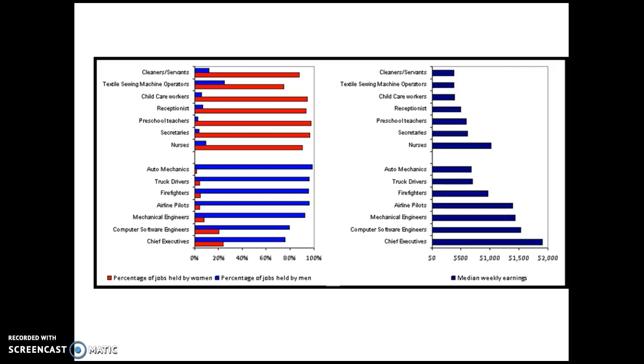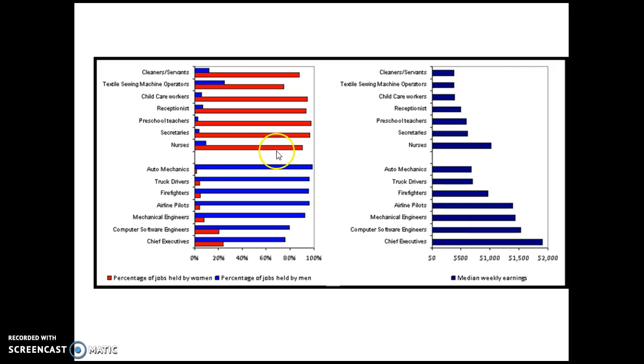Some more inequalities that we see within our society: how much the median weekly earnings can be. We see cleaners tend to make around $500 a week versus chief executives, so CEOs of companies, who make around $2,000 a week. And you can see how it goes up from there. Some ideas to focus on for careers: nurses, good ones. Mechanical engineers, and any type of engineering is great.